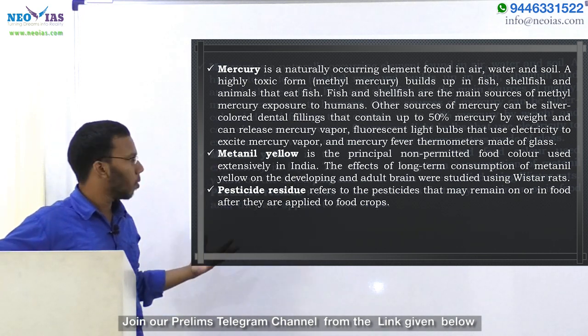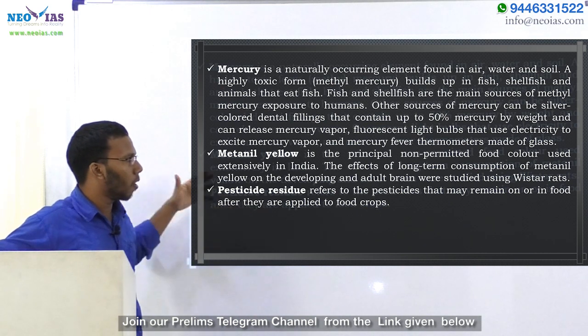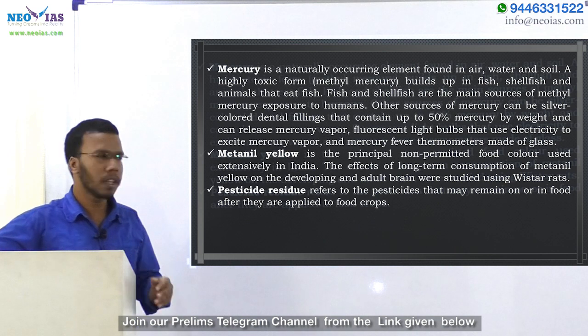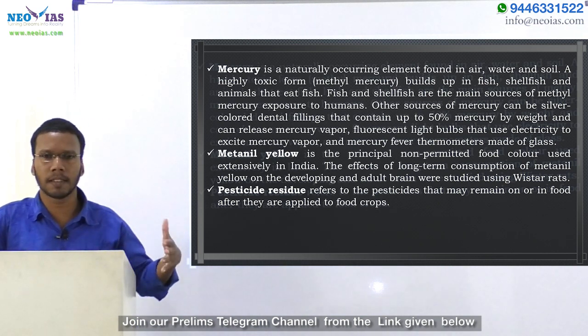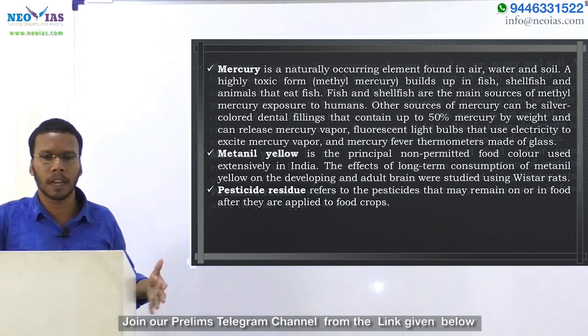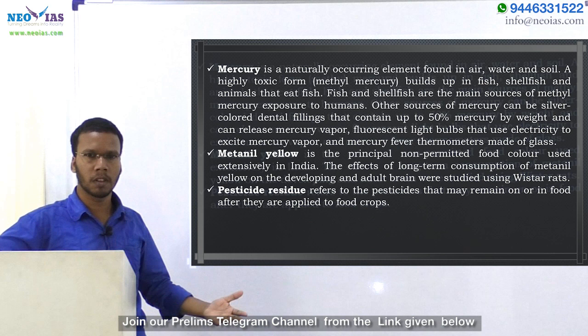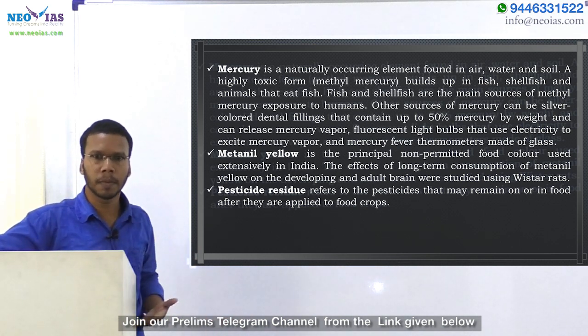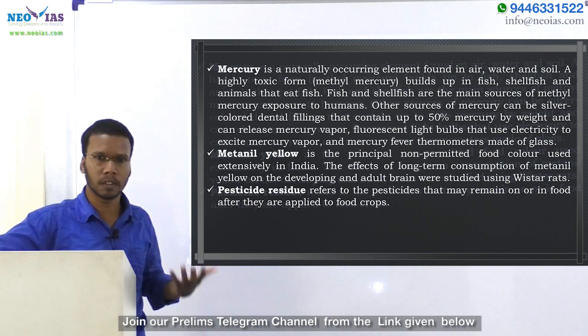Then pesticide residue refers to the pesticides that may remain in the food chain after they are applied to the food crops. We know that we'll be using pesticides, herbicides, fertilizer, all these kinds of chemicals. These get added into the food chain, and that is known as pesticide residue. All these end up in the food, and all these are chemicals and toxic or poisonous also.